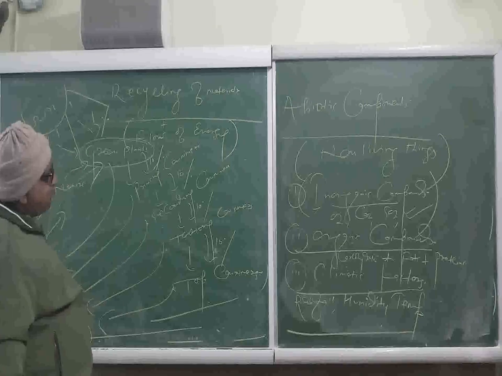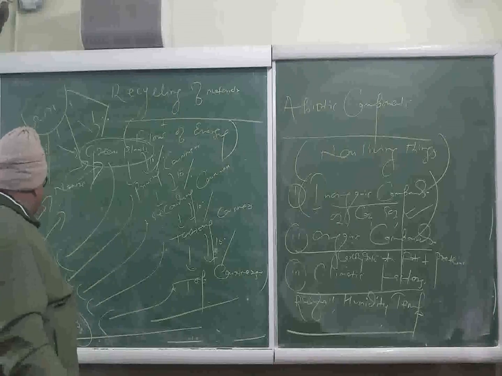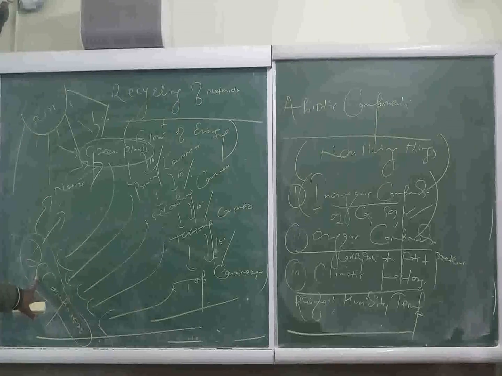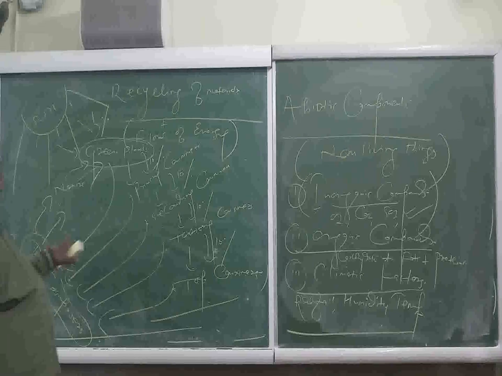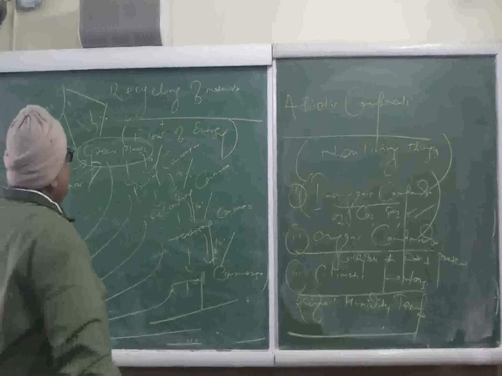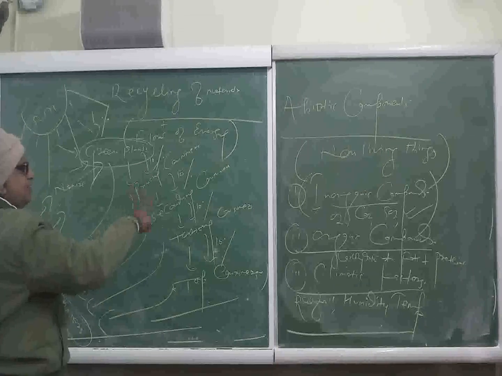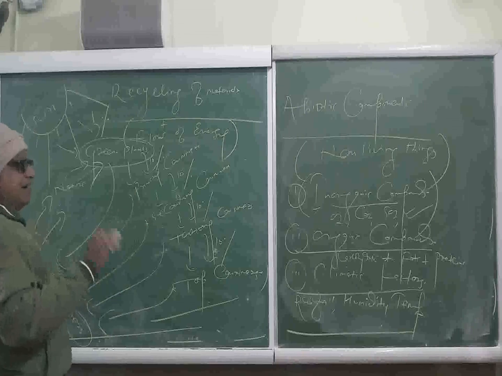Later on, regarding decomposers, we have seen that decomposers are certain bacteria and fungi which decompose the dead bodies of plants and animals into the natural forms. These biotic components, I mean living components, have got a definite lifespan.